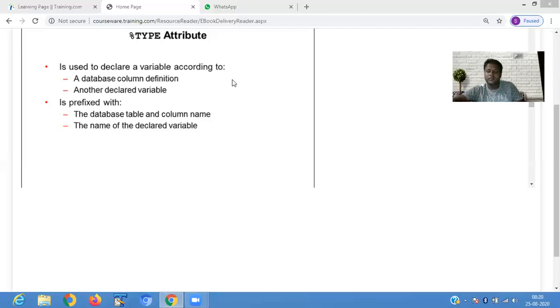Suppose you are defining a PLSQL variable as varchar, and now in the employee table you retrieve the employee ID, whose data type is number or integer. So you retrieve the number and try to store it in a varchar data type variable. In that case it shows an error.